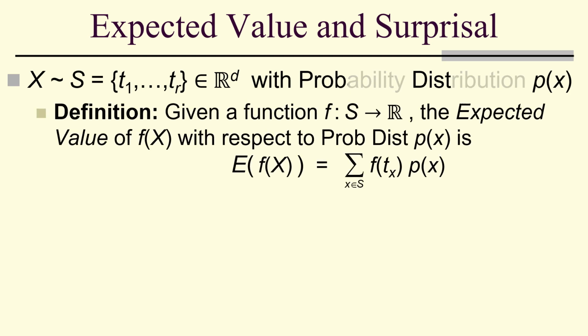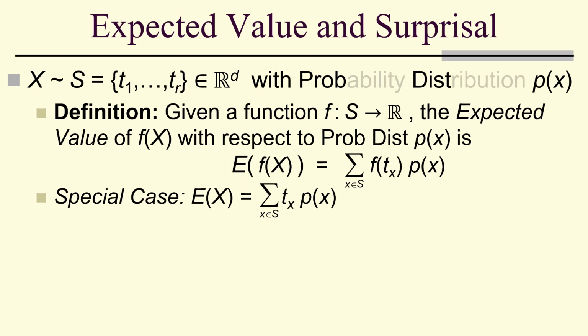So given a function f from S to R, the expected value of f of x with respect to the probability distribution p of x is E of f of x is the sum over x in S, f of x, p of x. A special case is just the expected value of the variable itself.